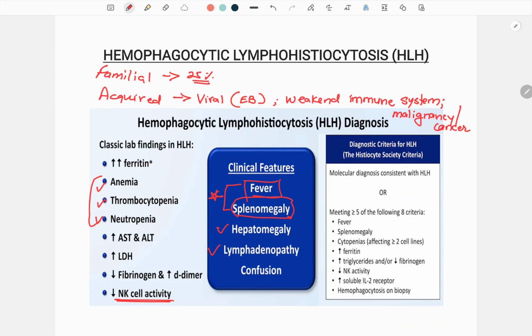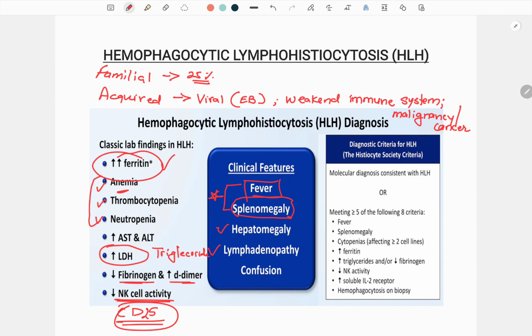There is a high level of triglyceride and LDH. And the other thing is a low level of fibrinogen and high level of D-dimers and high levels of ferritin, which is an important point. The ferritin is high, but the patient may have anemia. There are high levels of a substance called CD25. This is very important. CD25 usually increases in your blood when your immune system is stimulated.